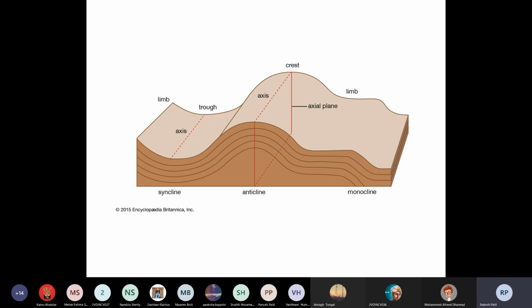What will happen on the fold? How will your structures get disturbed? Do one thing, okay?